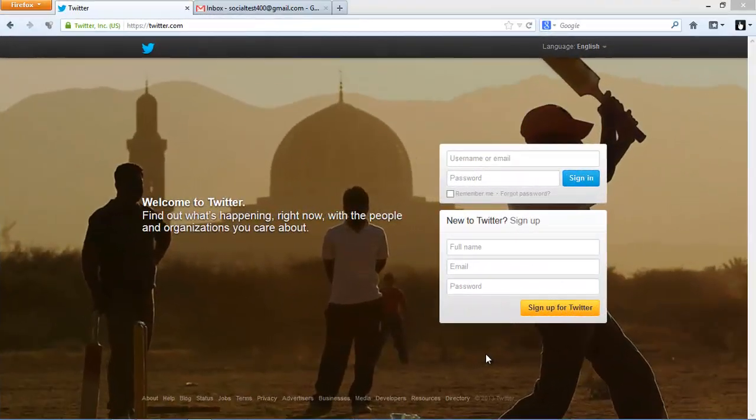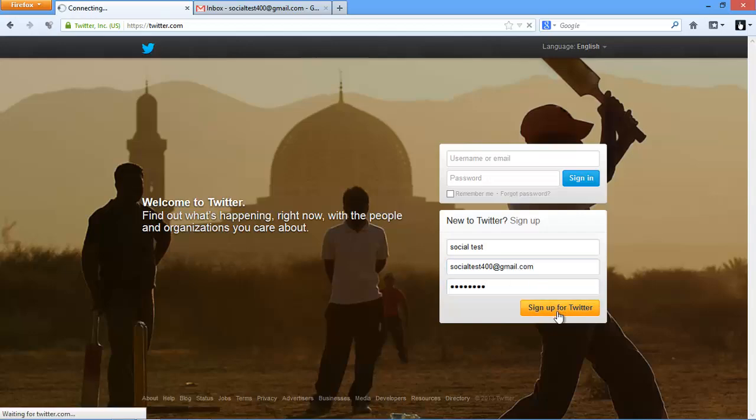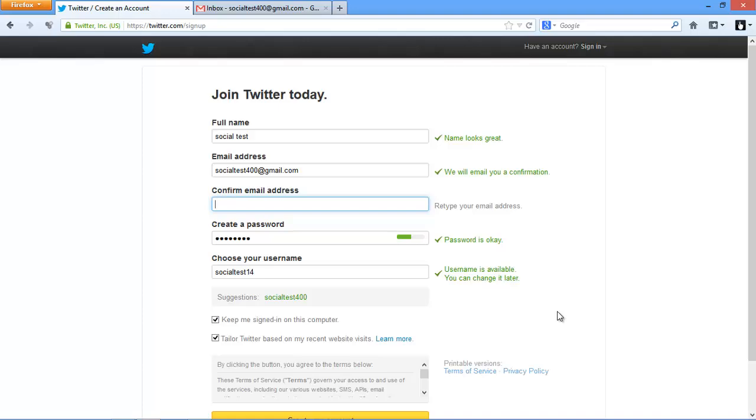So here we are at twitter.com. We're going to get a new account, so look for the gold button that says sign up for Twitter, and then fill out these 3 fields. First, your full name. This is a test account, so I'm going to put in social test. Then an email address that I've set up for this occasion, socialtest400, and then a password. When it's filled out, click the gold button that says sign up for Twitter.